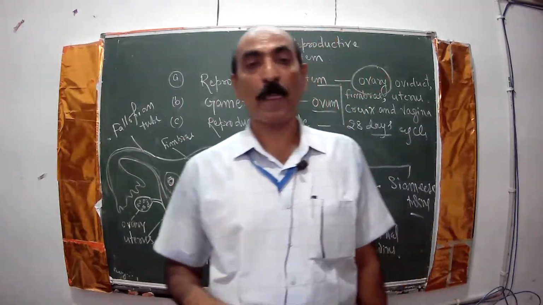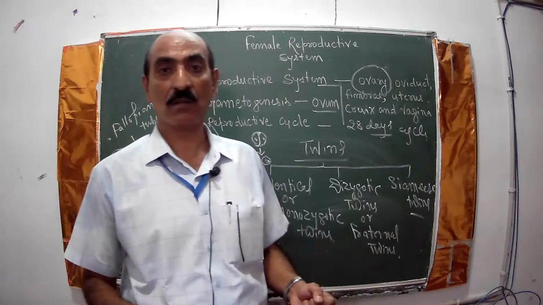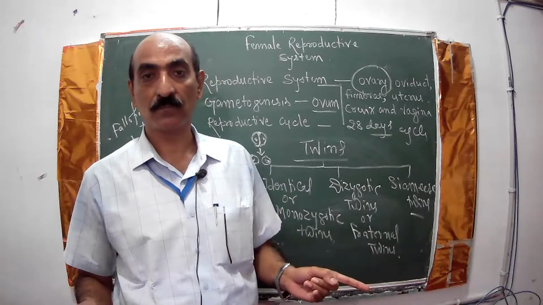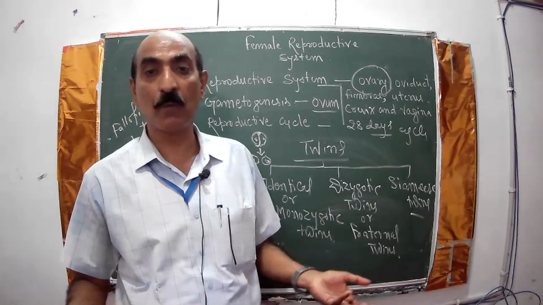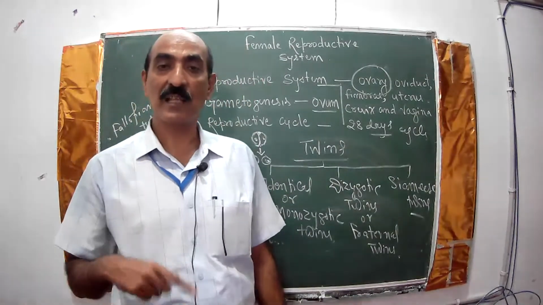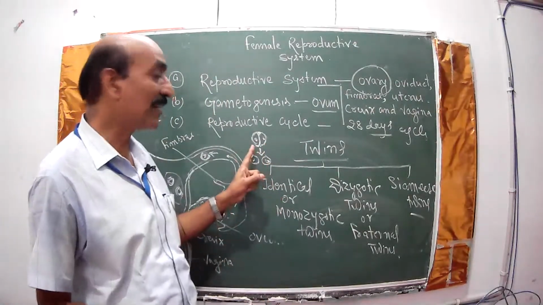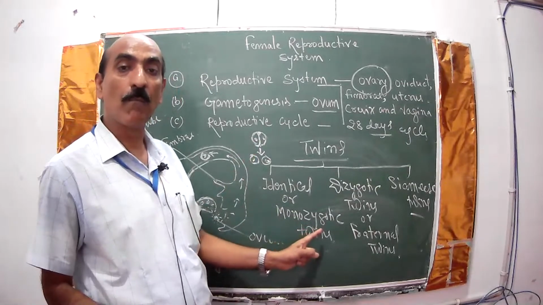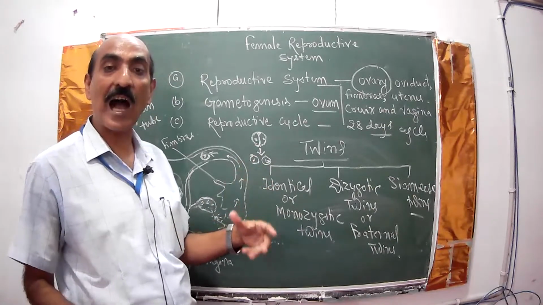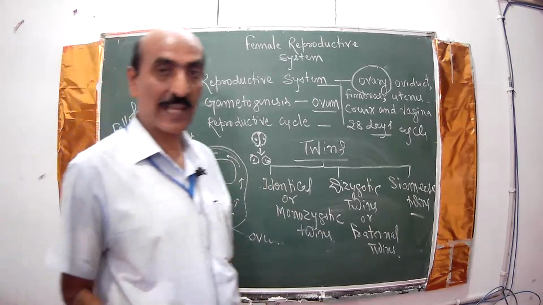Such twins are identical in many senses. In fact, they are clones of each other. They may be either male or female, never male and female both. Such identical twins will always have the same sex, because they develop from a single zygote. That's why it is called monozygotic twins. In fact, these twins are very similar in all senses. So this is called monozygotic.